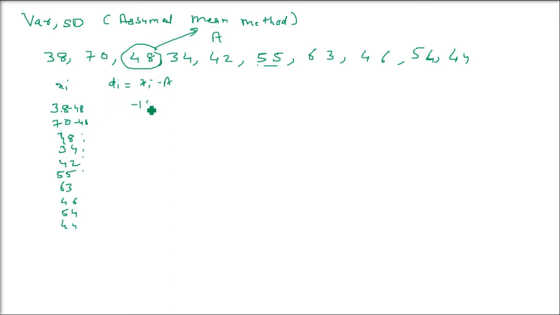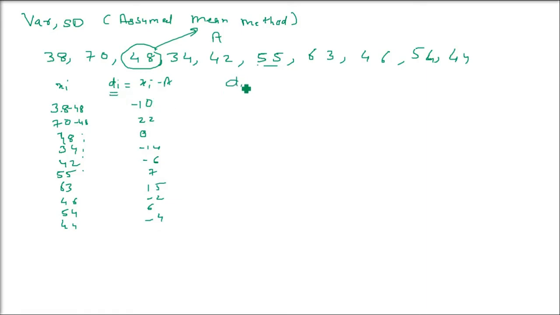48 has to be subtracted from each value. So 38 minus 48 is what? Minus 10. 70 minus 48 is what? That's 22. All these values I am writing: 0, minus 14, minus 6, 7, 15, and minus 2, 6, again 44 minus 48 is minus 4.